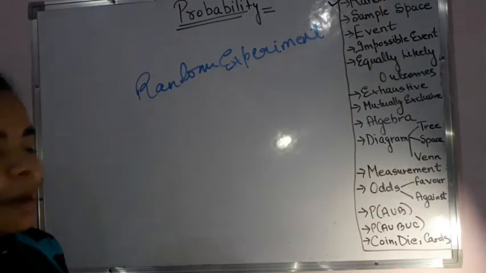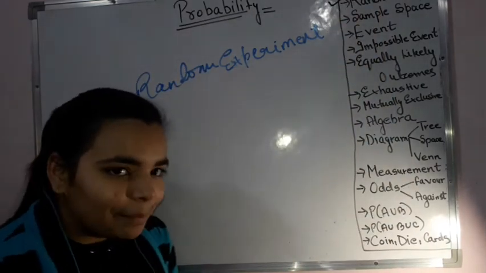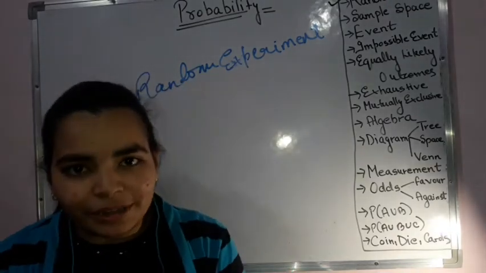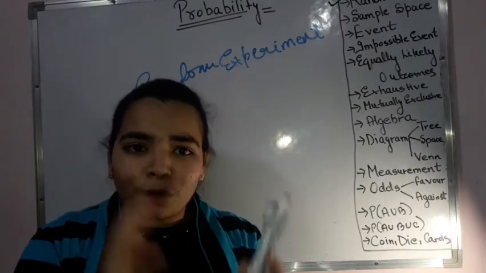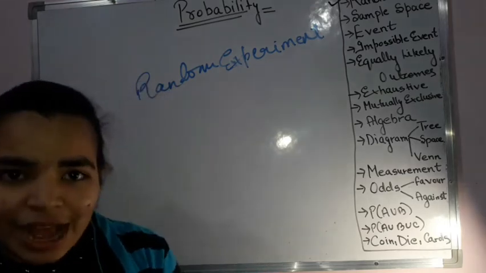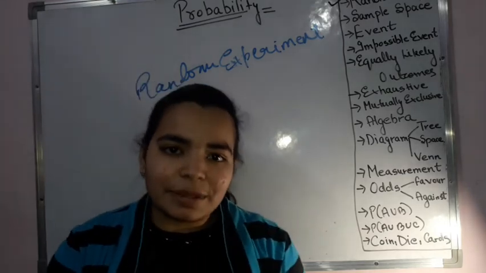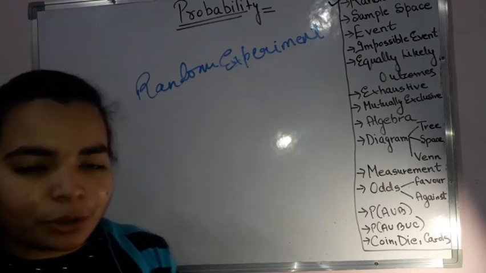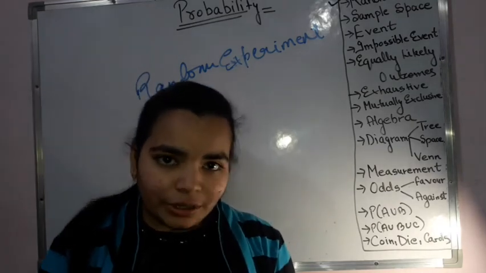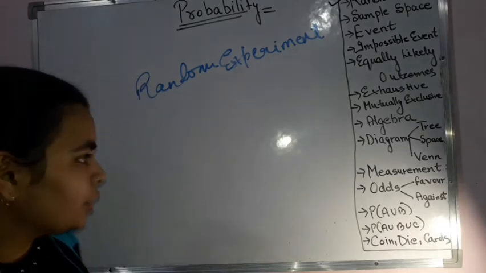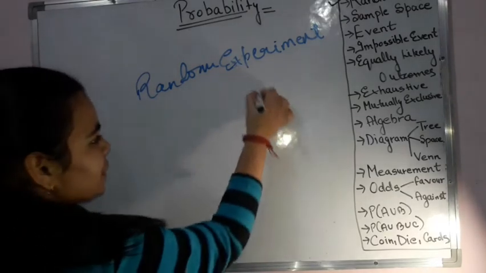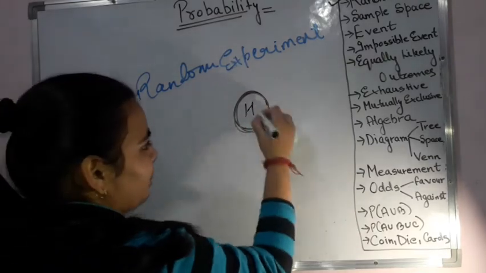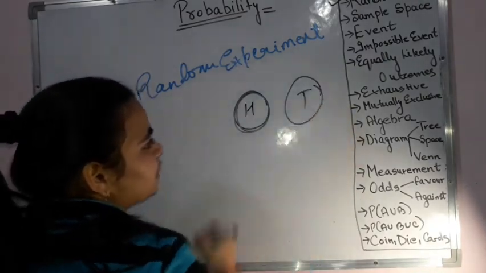Second thing is sample space. Now what is a sample space? When I perform any experiment at random, then whatever possible conditions I can get, that is basically the sample space. The first example that we took was for the coin, right? If I'm tossing a coin, you all must have seen a coin and must be knowing also, one part is the head and the second one is the tail.